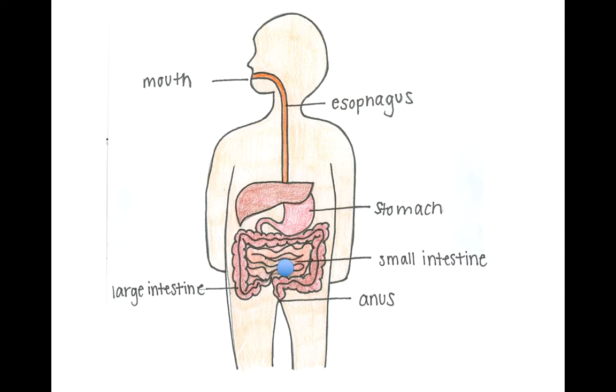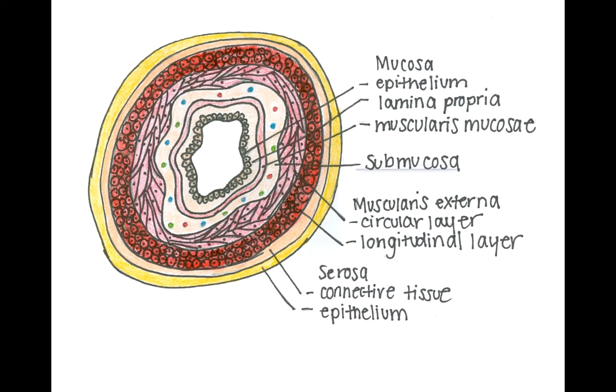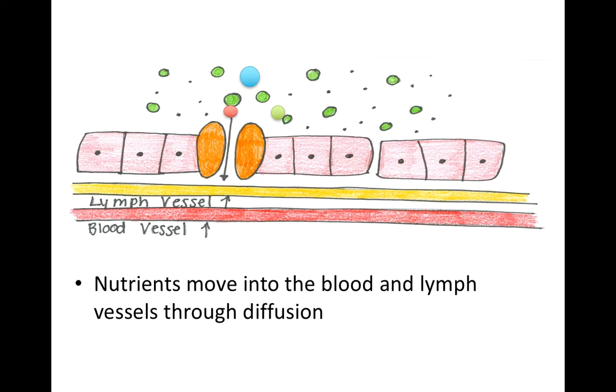The contents of the small intestine then move into the large intestine, where water is reabsorbed, and the body stores and eliminates residual matter through defecation via the anus. The wall of the GI tract is essentially made up of 4 layers: the inner mucosal layer, the supporting submucosal layer, a muscularis layer consisting of circular and longitudinal smooth muscle, and an outer serosal layer. Once ingested, food is broken down into absorbable units, and the nutrients move into the blood and lymph vessels by the process of diffusion.